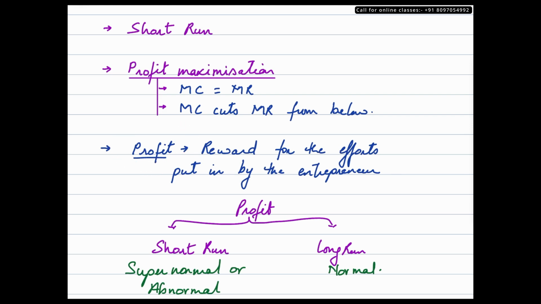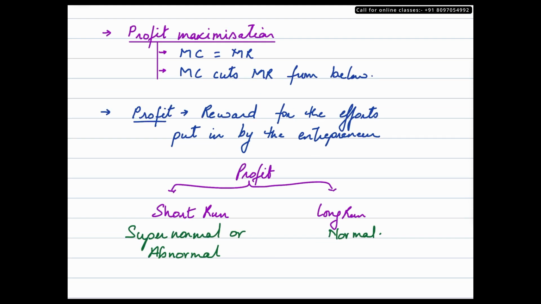Now, profit in economics is ideally studied under two time frames. One is the short-run time frame and one is the long-run time frame. Under the short-run time frame, a firm under a perfectly competitive market would earn a supernormal profit or abnormal profit. What does this mean? Supernormal profits are earned when the firms have more revenue than their cost.